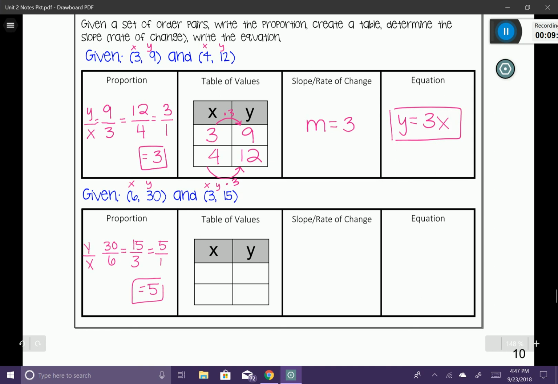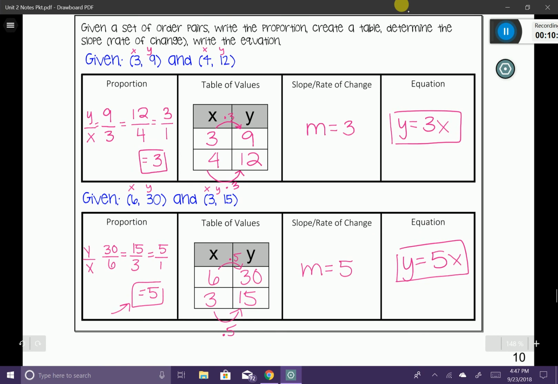If I look at my table of values, oh, and by the way, the proportion, this right here is my slope. My table of values, let's put my numbers in. I have 6 and 30, and I have 3 and 15. My multiplier between the two numbers is times 5. So therefore, my slope is equal to 5. And I'm representing slope by the variable m because that is the variable that represents slope. And then if I were to write my proportional equation, I would write y equals my slope times x. And I'm done.